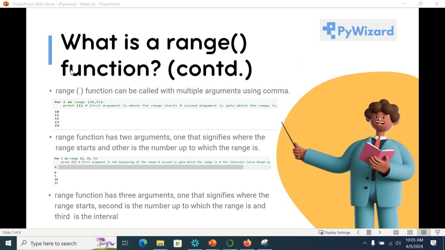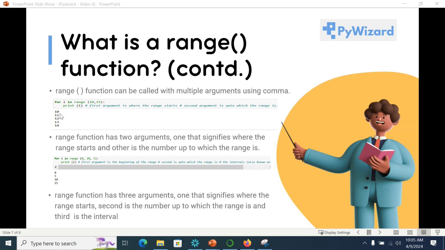Now the range function can be called with multiple arguments using a comma. If a range function is called with two arguments separated by a comma, then the first argument signifies the beginning of the sequence, and the second argument is the end of the sequence.